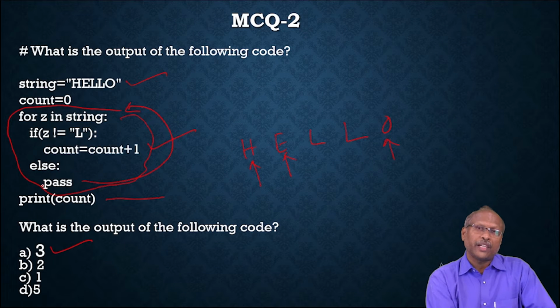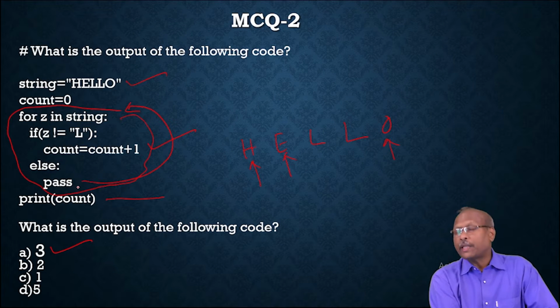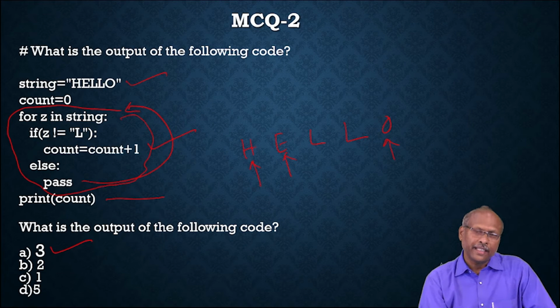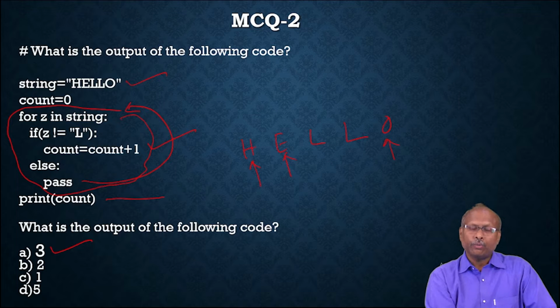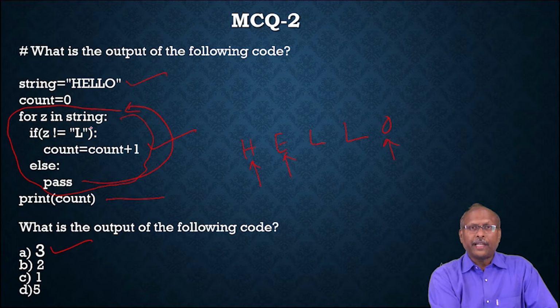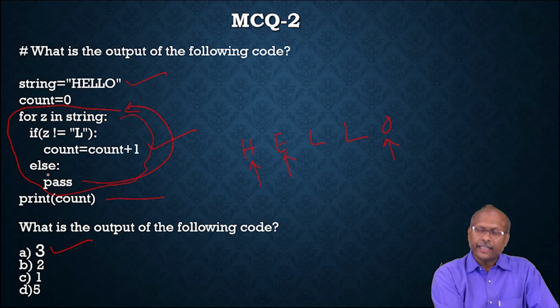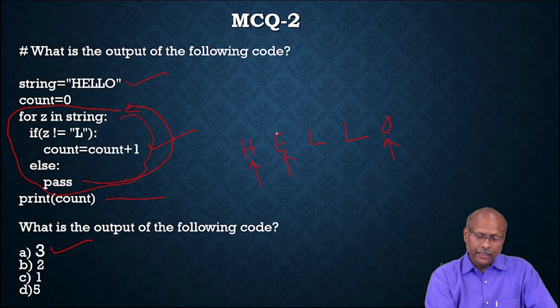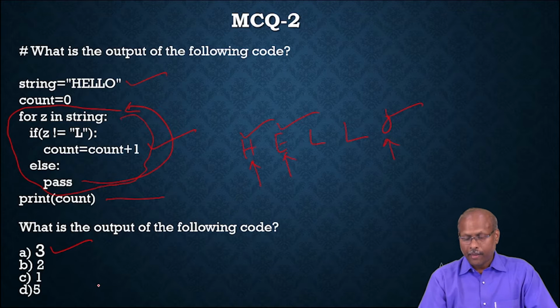Because it is not equal to L, and in the else path they have written pass, so the control simply goes back up. It is not doing anything. So this is the way the for loop works. And I think you know that in the for loop, it takes every element from the string and checks the condition. So this if condition will be satisfied for H, E as well as O. That means 3 times it will be satisfied. The answer is 3. Next question.